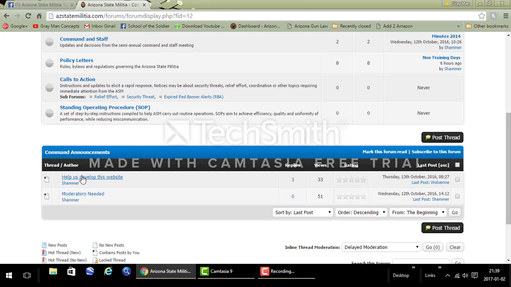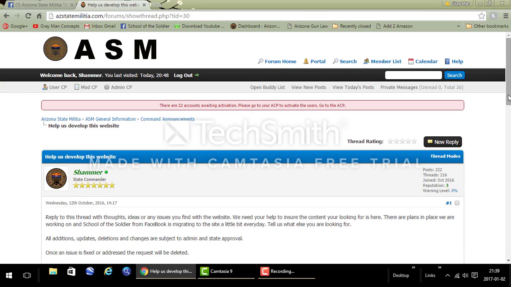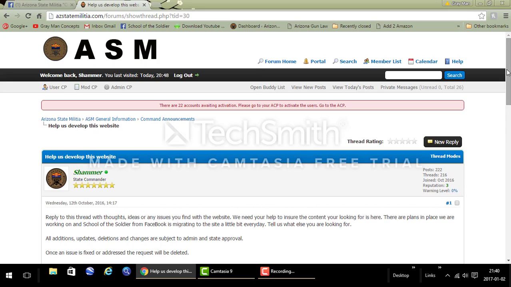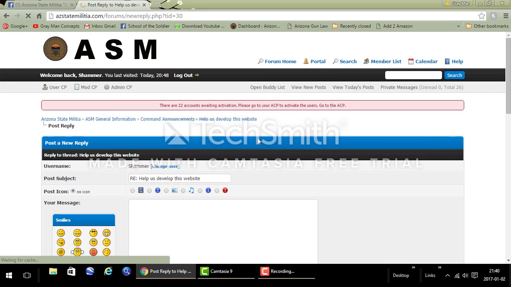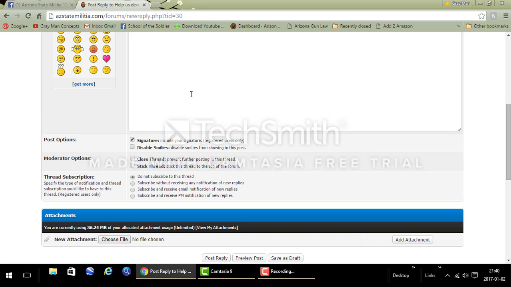Now, when we open up a thread, so we'll open up Help to Develop This Website, you will see whatever is written in here. It could be out of a website. It could be just random information like this. It could be a video, pictures, all kinds of stuff. Here you have the options to reply. When you mark a new reply and click the button, you can put in a message that will show up on the page. You'll fill out the information in this large box. Down here, you post the reply or preview it first.